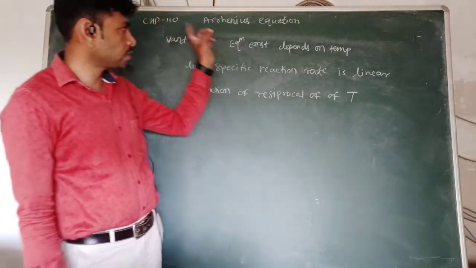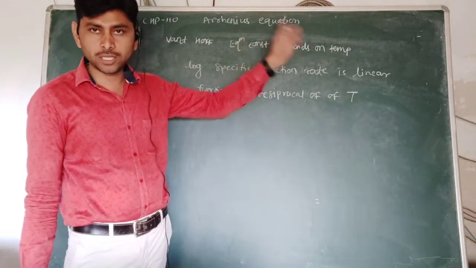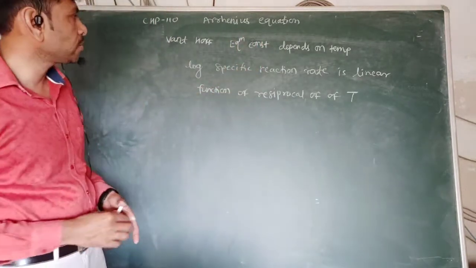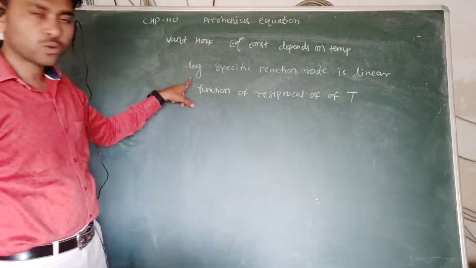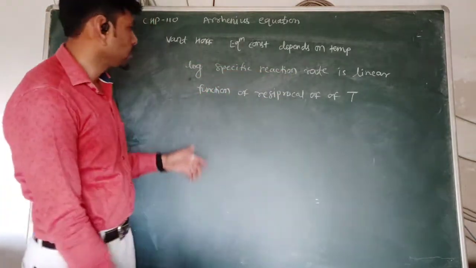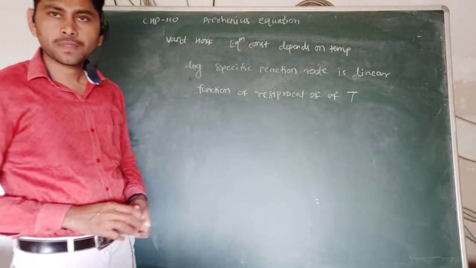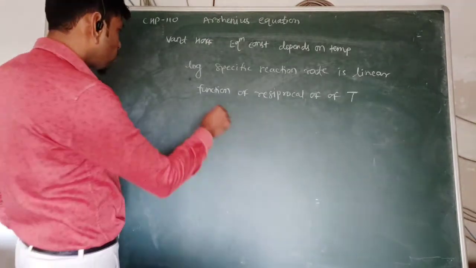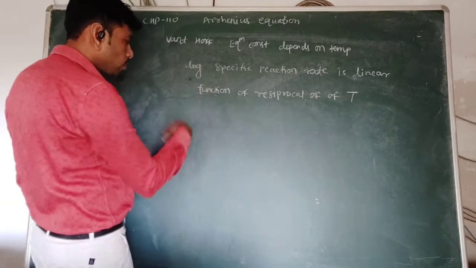So Van 't Hoff suggested that the equilibrium constant changes with change in temperature, and the logarithm of the specific reaction rate is a linear function of the reciprocal of absolute temperature. So this is the theory of Van 't Hoff.